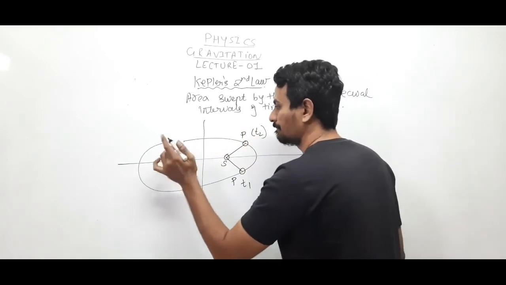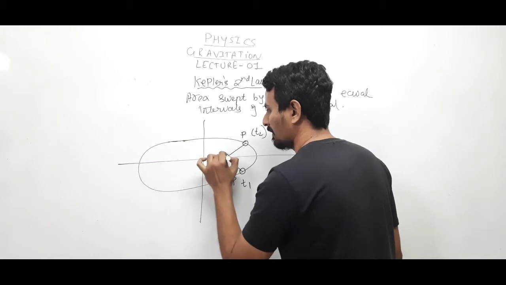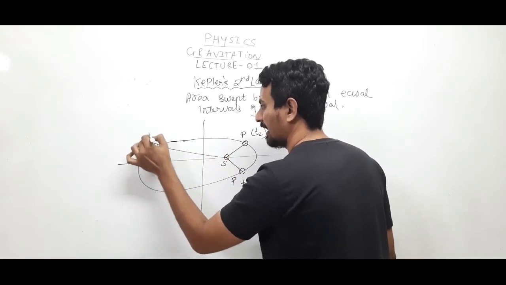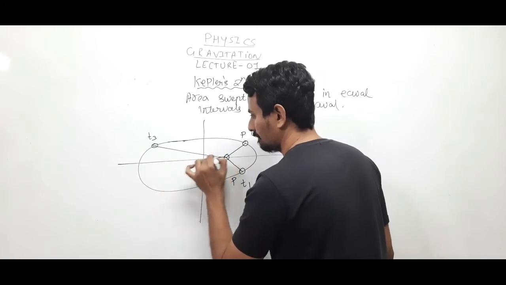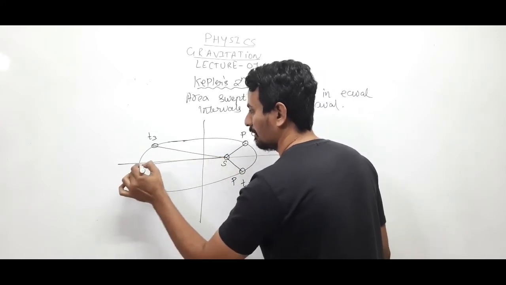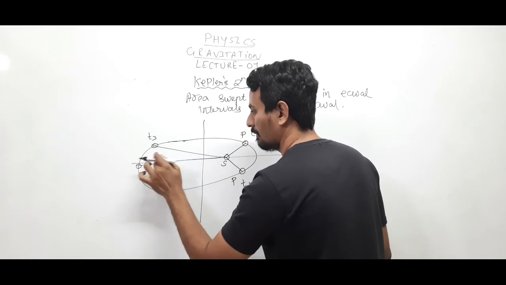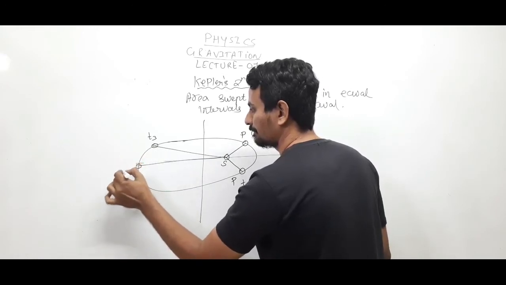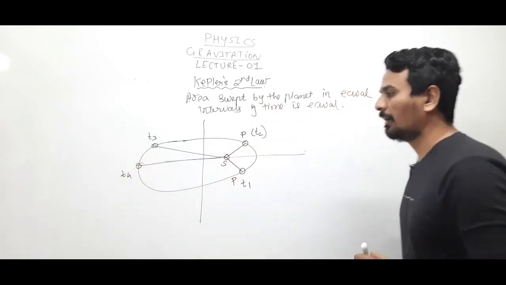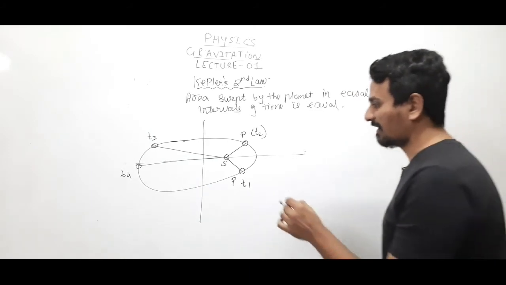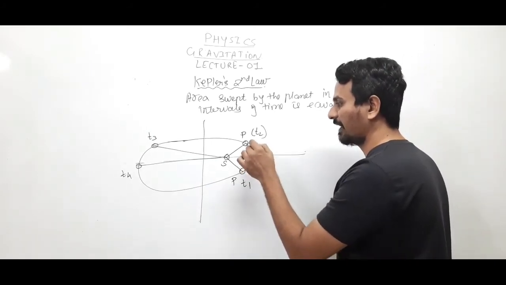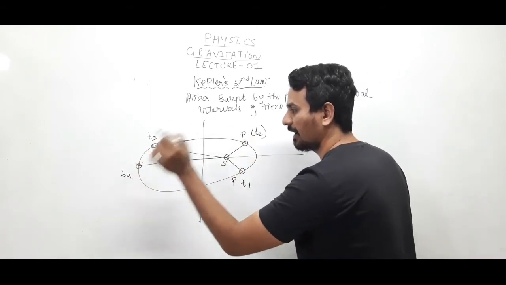Then the planet will be here at time t3 and somewhere here at time t4. So these are the 4 different positions shown of the planet. At time t1 the planet is at this point, at time t2 it is at this point, then t3 and t4.